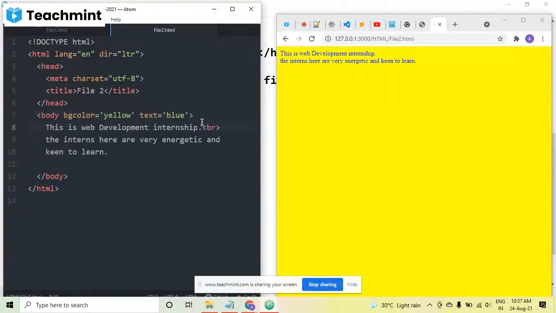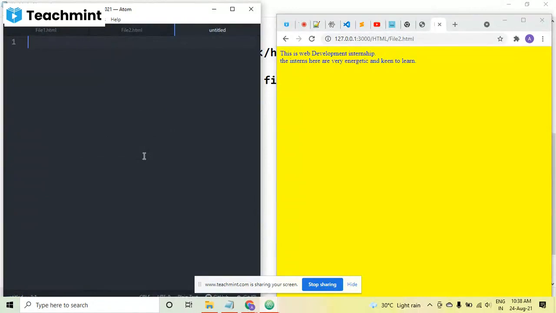Suppose you want to give some heading to your page. Now I am going to create a new file to explain about headings in HTML. That is another topic. I will suggest you both to create notes. If you're not creating notes now, no issues. You can take screenshots. You can watch the video again, pause it and note down, and things will be easier for you. So I'm creating a new file by pressing Ctrl N.